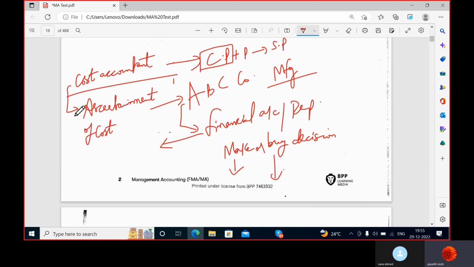He will come with his file, I mean to say he will come with his quote of the cost of my finished good. That means he is the one who is going to ascertain the cost of the product which I am going to manufacture.